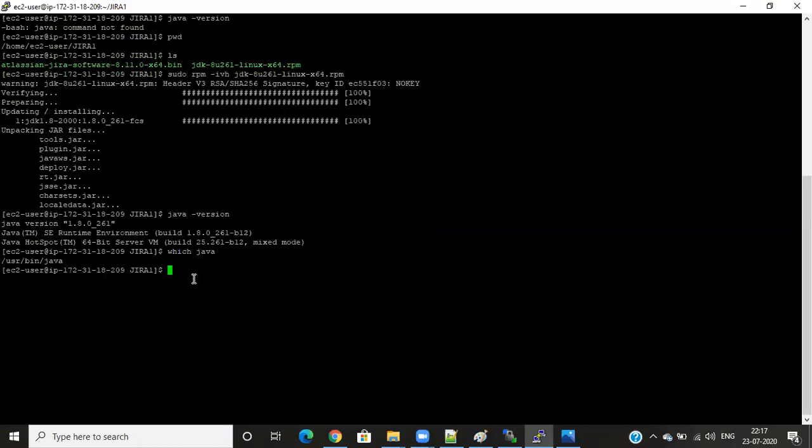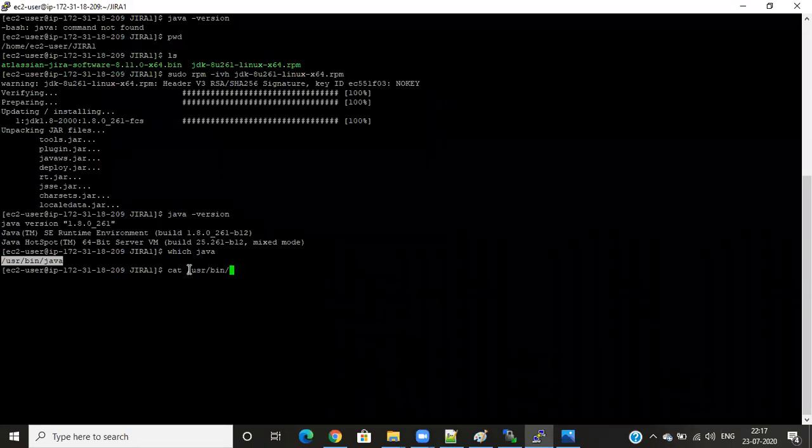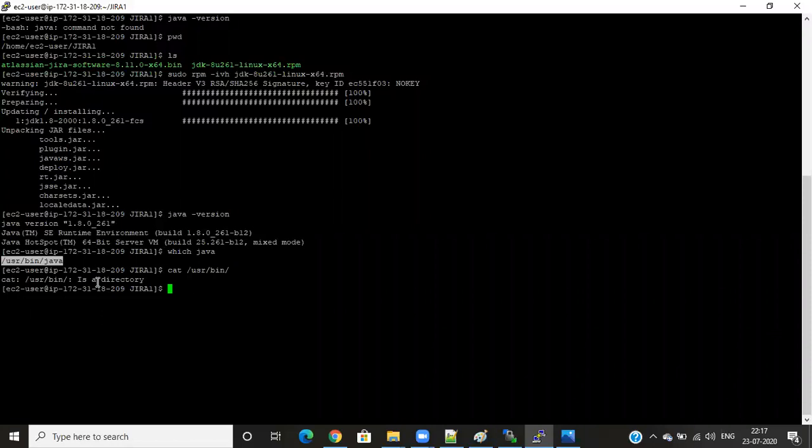Okay, so I can go here with cat. I can enter this. Cat means we can go directly to this place. I'll go with the bin folder only. It is not a directory.